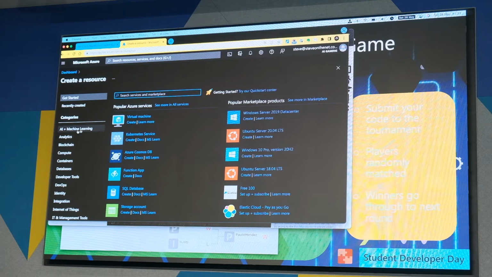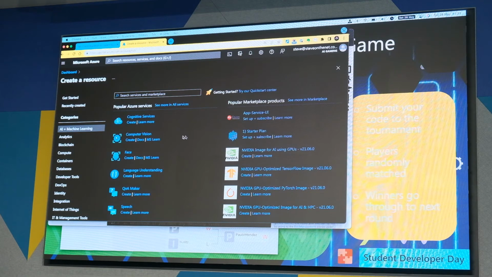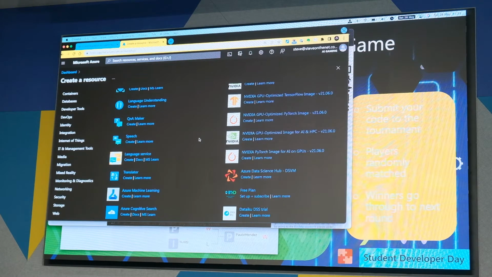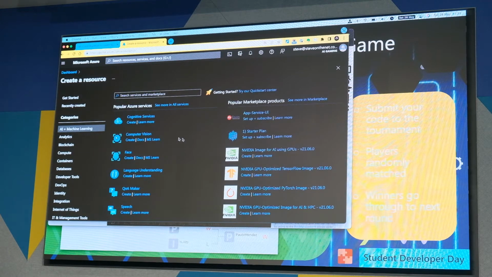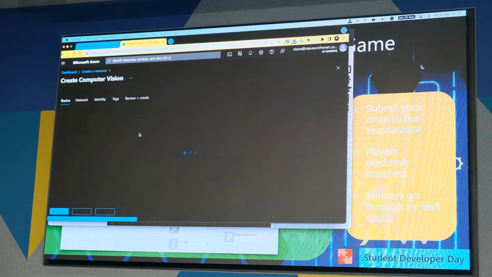You can see right at the top of the list here is this AI and machine learning option. If I click on that, these are all of the AI services that are coming with this Azure account. So the one we're going to use is computer vision here. So if I click on the computer vision link, it'll take me to the screen to create that.